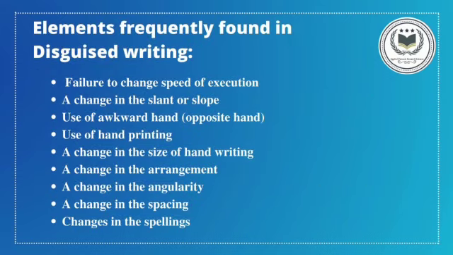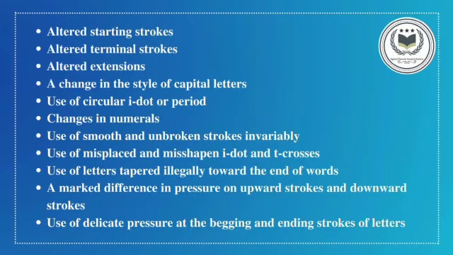Elements frequently found in disguised writing: failure to change the speed of execution, a change in the slant or slope, use of an awkward hand or opposite hand, use of hand printing, a change in the size of handwriting, a change in the arrangement, a change in the angularity, a change in the spacing, changes in spellings, altered starting strokes, altered terminal strokes, altered extensions, a change in style of capital letters, use of a circular i-dot or period, changes in numerals, use of smooth and unbroken strokes invariably, use of misplaced and misshapen i-dots and t-crosses, use of letters tapered illegally towards the end of the words, a marked difference in the pressure on upward strokes and downward strokes, and use of delicate pressure at the beginning and ending strokes of letters.